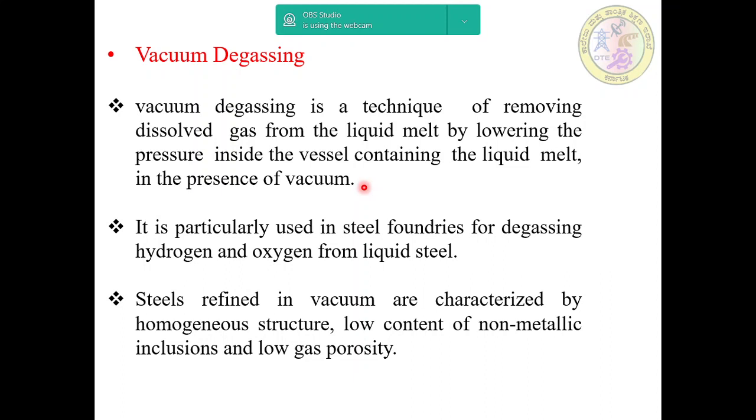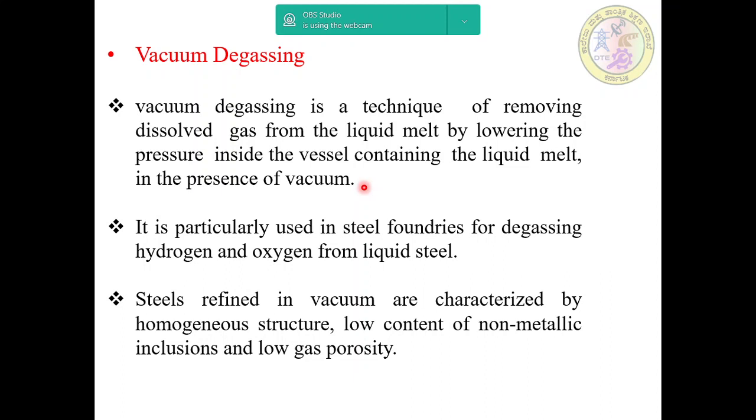The reduced pressure inside the vessel causes the dissolved gas to become less soluble and separate from the liquid melt. When the process is complete, the gas is removed from the vessel and the pressure is returned to normal.